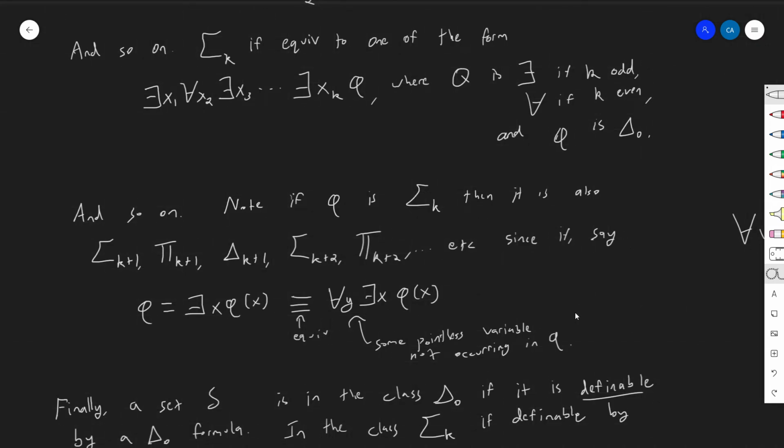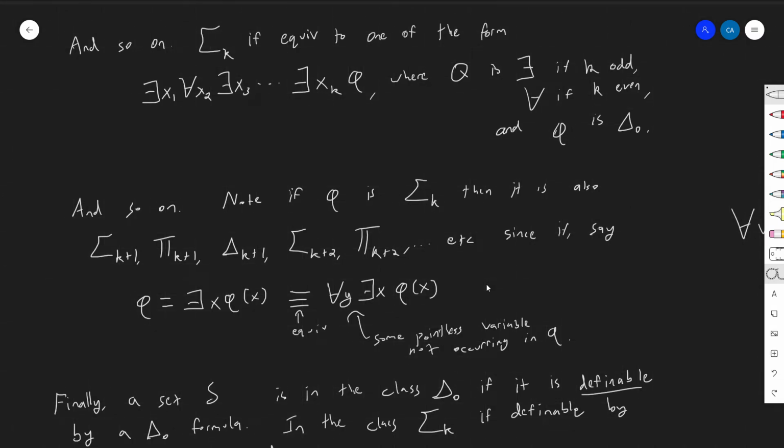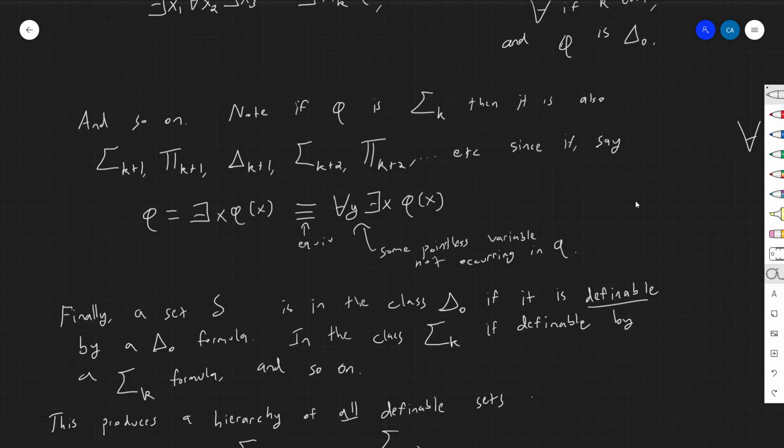If I have a sigma k formula, then I have a formula that is everything above that. And so finally, we're ready to define the sets themselves, or the classes of sets. We're going to say that a set is in the class delta 0 if it is definable by a delta 0 formula.